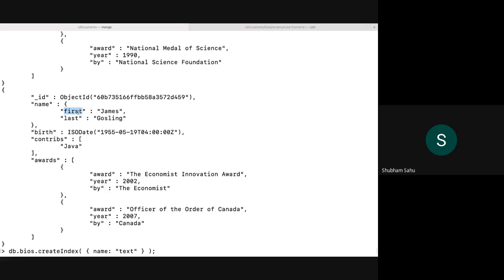One more thing is there: in any collection there can be only one text index. But we can use multiple fields to create that index. Suppose there are name, description, and then title in our collection, and we want to achieve text search based on these three fields. In that case we will create the index using these three fields, and then we will perform text search, so all the results will come appropriately.